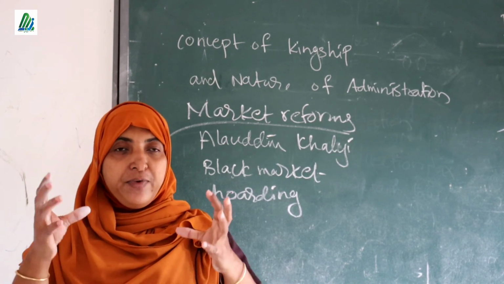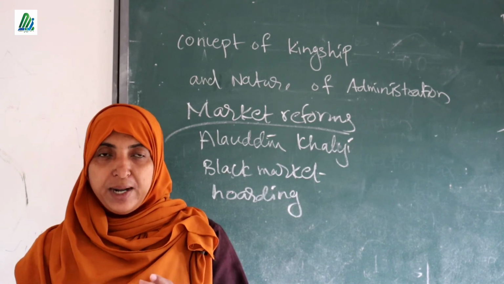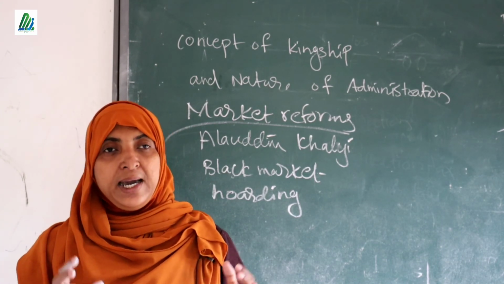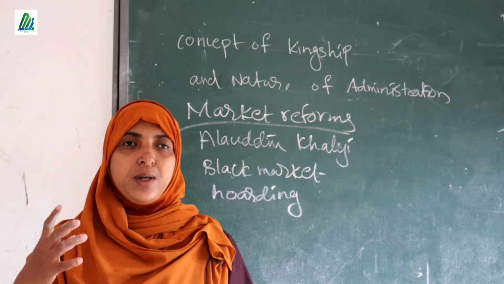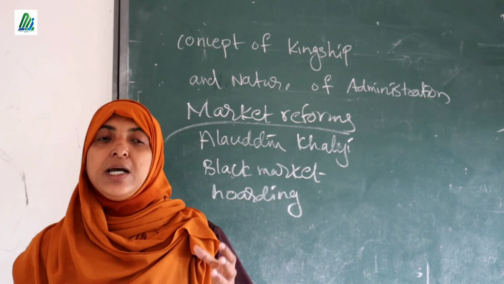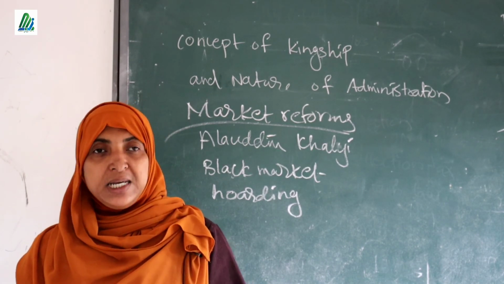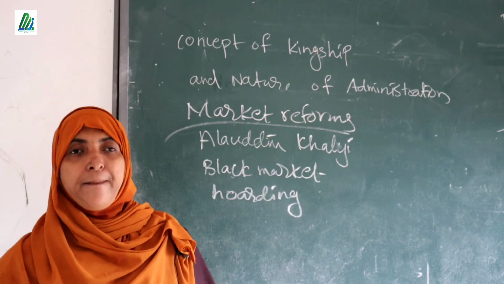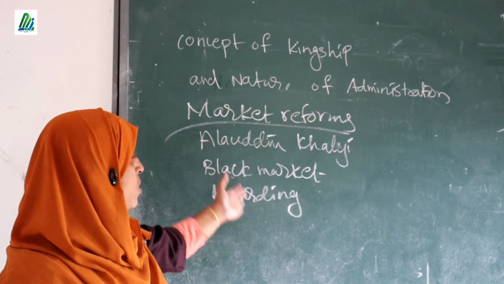With a small amount of cash, the king could maintain a large military in his own country. So that is the idea behind market reforms. Have you got the point? Please note this.